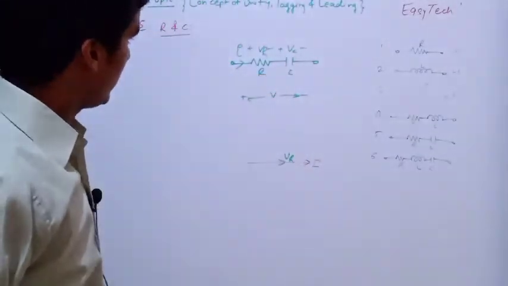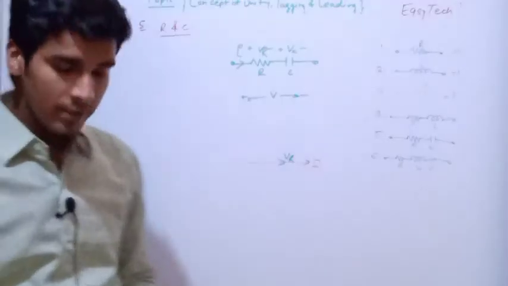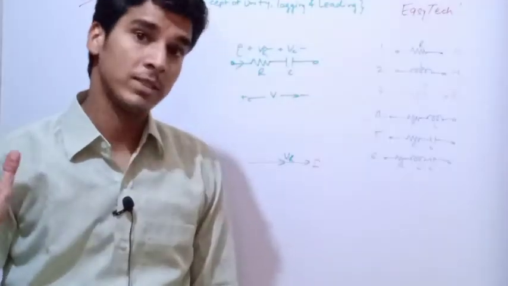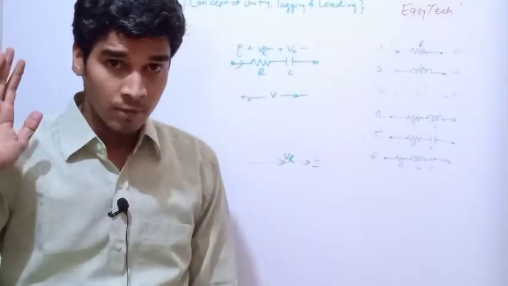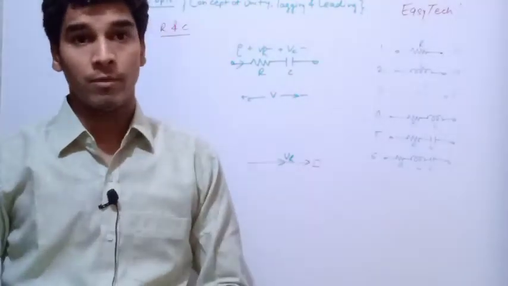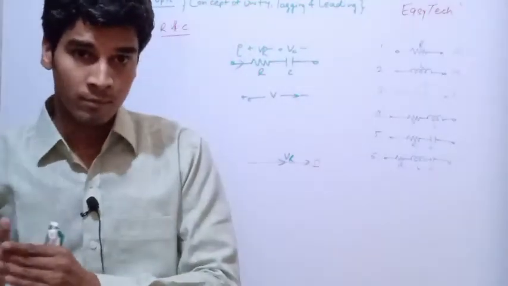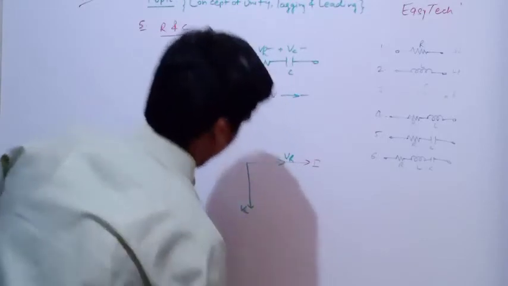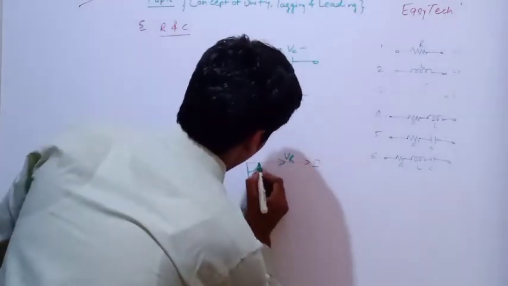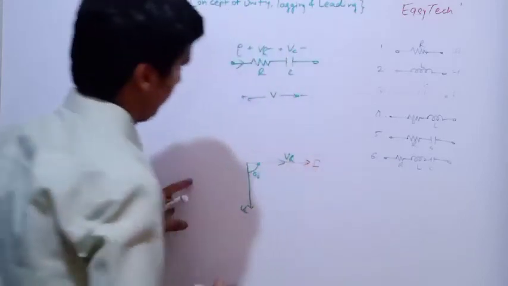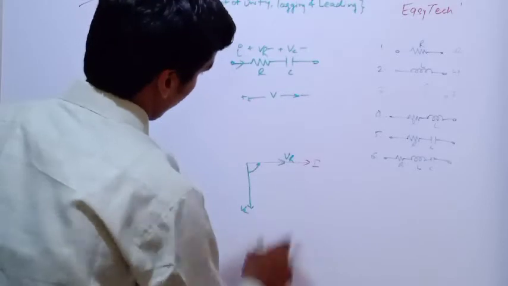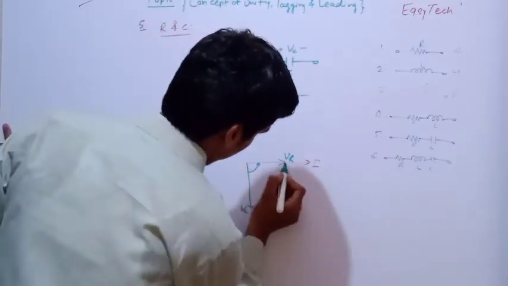What will be the phase for VC? I already told you that in case of a capacitor, current is always leading. In case of a pure capacitor, current is leading by 90 degrees with respect to voltage. That means voltage is lagging by 90 degrees. Okay, it means VC will be in this direction, and here it will be 90 degrees.